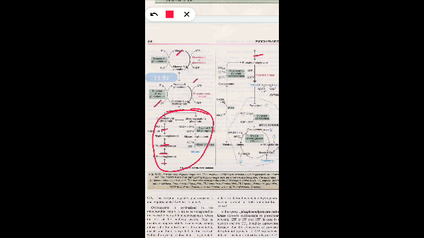The conversion of glucose to glucose 6 phosphate in glycolysis is an irreversible step, which cannot be done in reverse, so this step should be bypassed in gluconeogenesis. The enzyme that is required is glucose 6 phosphatase. Glucose 6 phosphatase will remove the phosphate group from glucose 6 phosphate, and this will convert into glucose. So these are the three main bypass reactions that should take place in gluconeogenesis in the conversion of pyruvate to glucose, the reverse of glycolysis.